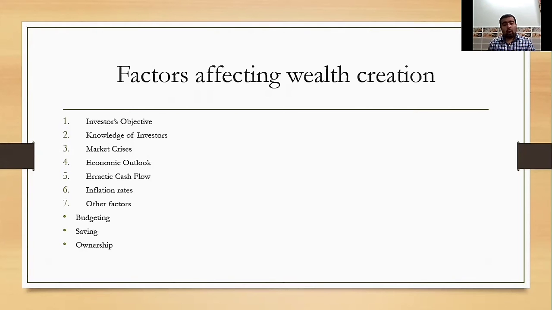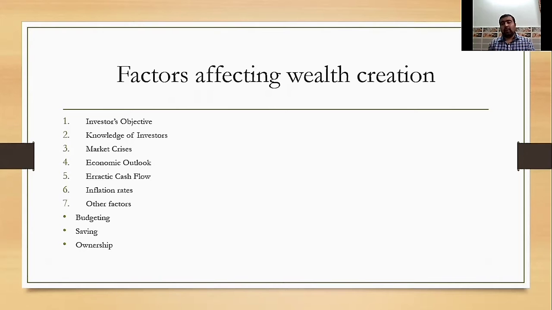After that, the knowledge of the investor. The investor should have proper knowledge of where and how much to invest so that he can increase his wealth, and a knowledgeable investor always aims for wealth creation. After that, market crisis. Market crisis is another factor that affects wealth creation. For example, if there are crises in USA, then an Indian investor cannot create wealth because it has a direct impact on the market due to which the investor loses his confidence.